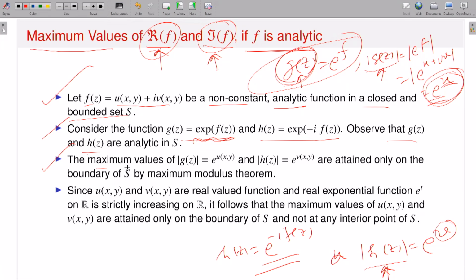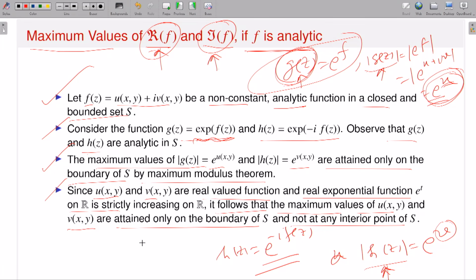Now look at the maximum values of g. If I calculate, this is e to the power u, and this is e to the power v, attained only on the boundary by the maximum modulus theorem, because I am applying the maximum modulus theorem on my functions g and h, since they satisfy all the hypotheses of the theorem, so it attains on the boundary. Now look, since u and v are real valued functions and real exponential functions on R are strictly increasing, it follows that the maximum values of u and v are attained only on the boundary and not on the interior.